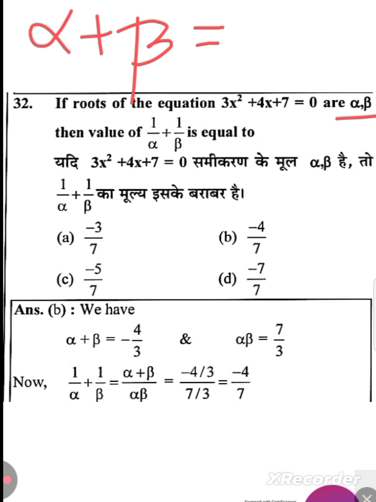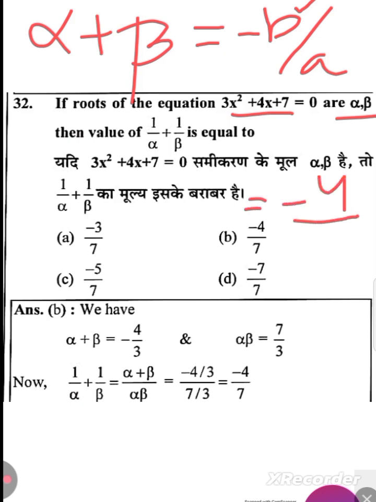The sum of the roots is always equal to minus b by a. What is b? In the quadratic equation, b is the coefficient of x. What is the coefficient of x? 4. So it will become minus 4, divided by a. What is your a? a is the coefficient of x square. What is the coefficient of x square? That is 3. So minus 4 by 3. So the sum of the roots is always equal to minus b by a.